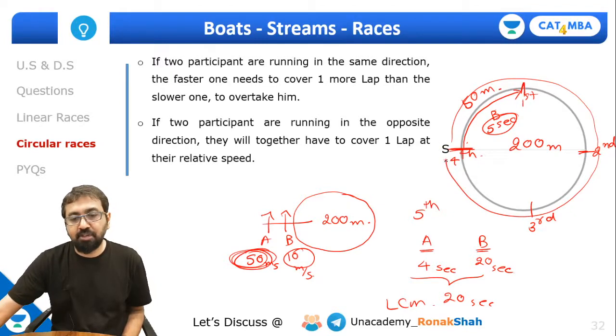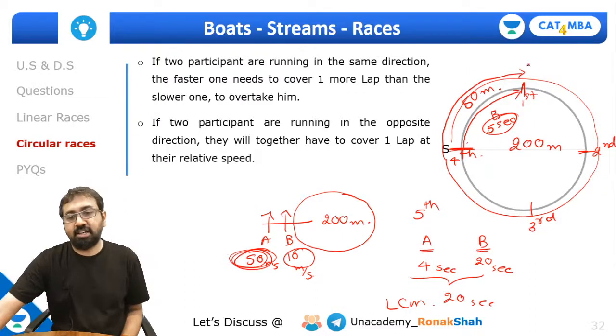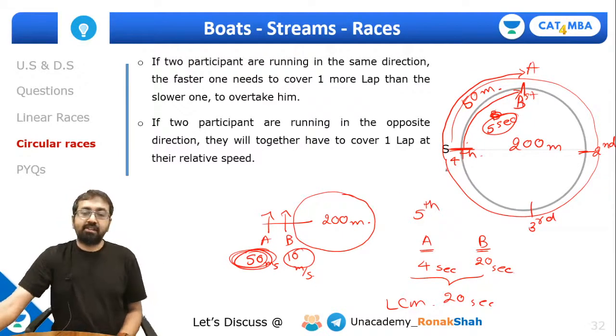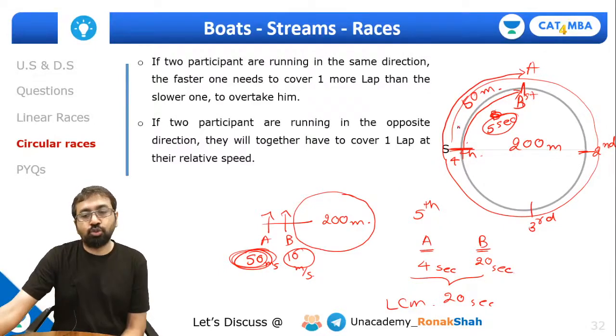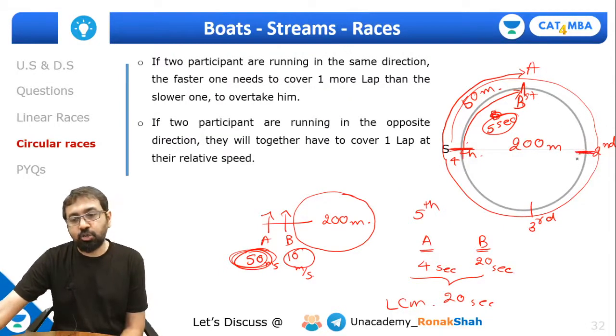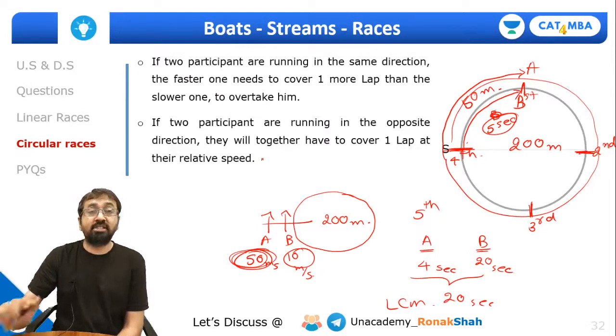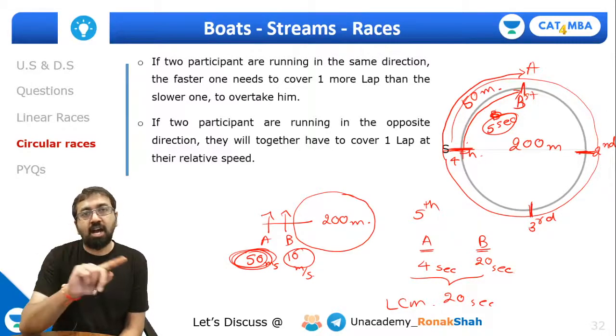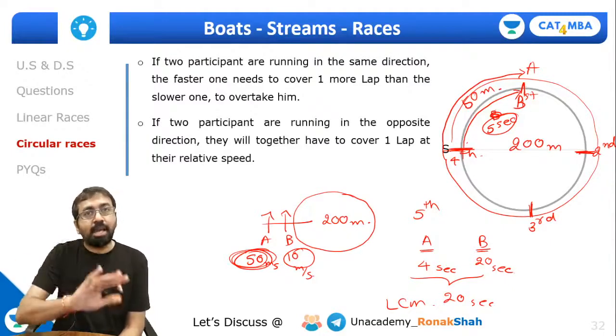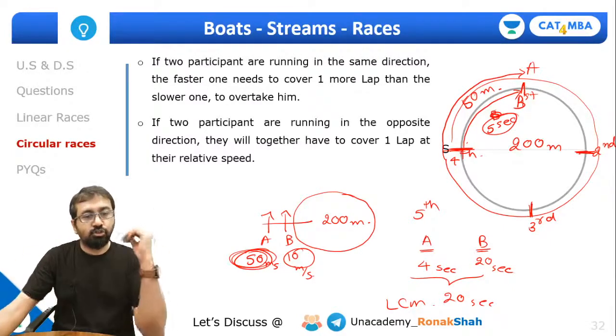and plus 50 meter distance. So A will be over here. Are you getting this point? This is A and this is B, right? Have you all understood? So this is their first meeting. Then they'll meet over here, then over here, and then over here. So this is what you have to understand when two people are going in the same direction. Now what happens if they're traveling in opposite directions? So look at this point.